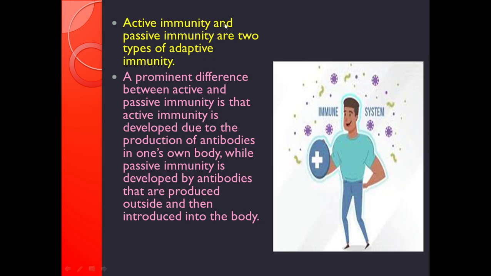Active immunity and the passive immunity are the two types of adaptive immunity. A prominent difference between active and passive immunity is that active immunity is developed due to the production of antibodies in one's own body. Passive immunity is developed by antibodies that are produced outside and then these are introduced into the body.